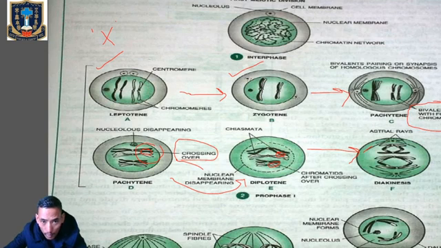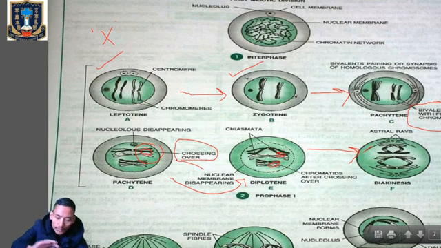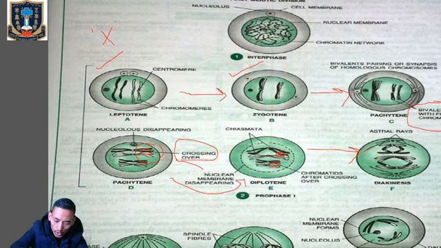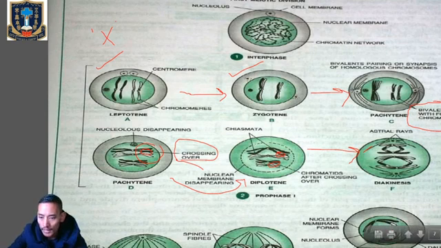Moving from leptotene to zygotene, pachytene, and diplotene, the nuclear membrane slowly starts to disappear, and in diakinesis it totally disappears. Diakinesis represents the transition to the next phase, which is called metaphase.